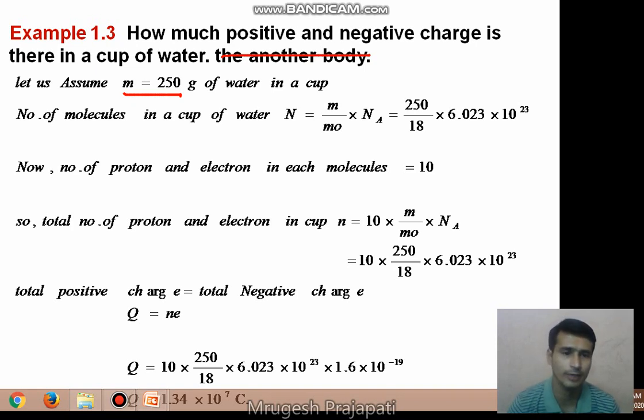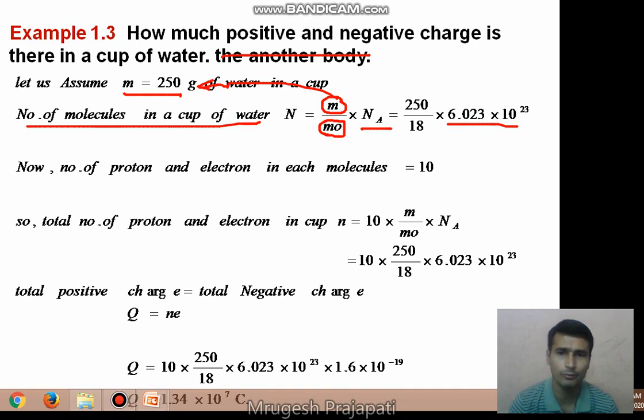So firstly we calculate the number of molecules in a cup of water. How do we calculate the number of molecules? Capital N is equal to M divided by M0 multiplied by Na, where M is the mass of the water, that we take as 250 grams. M0 is the molecular mass of the water. What is the molecular mass of water? You know, it is 18, and Na is the Avogadro number, that is 6.023 into 10 raised to 23, right? So this way we can calculate the total number of molecules in a cup of water.